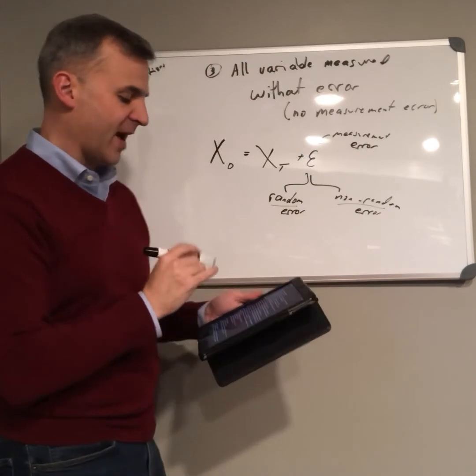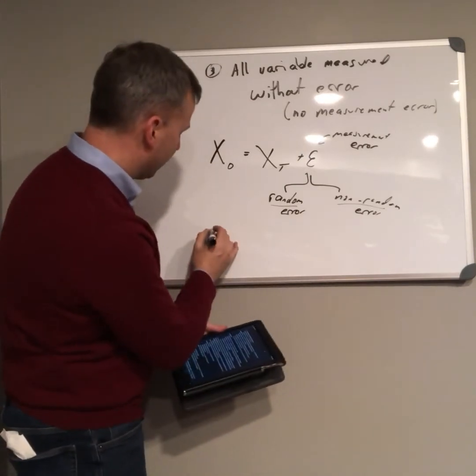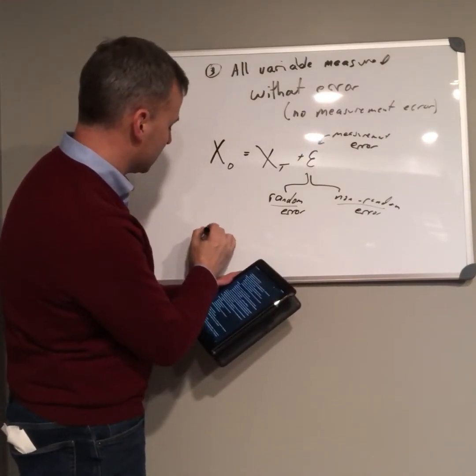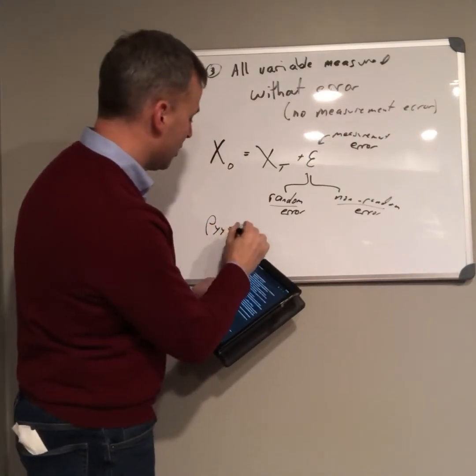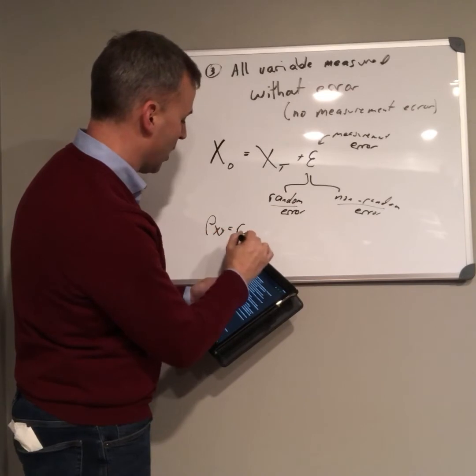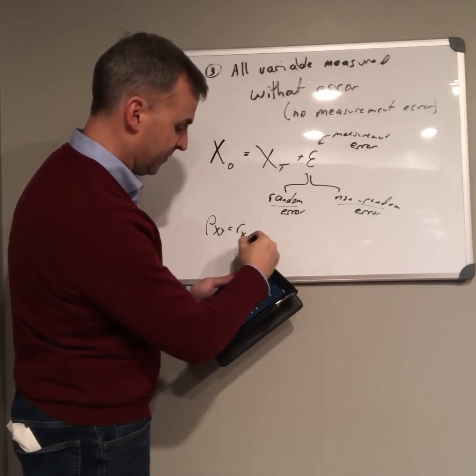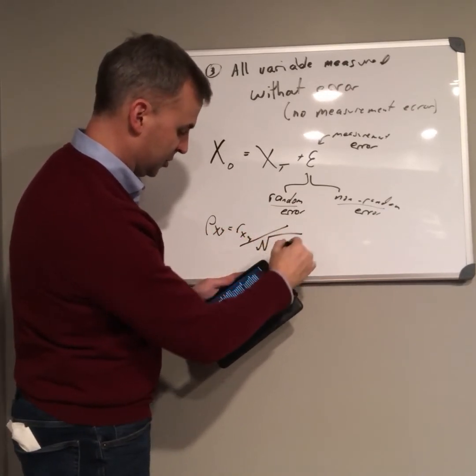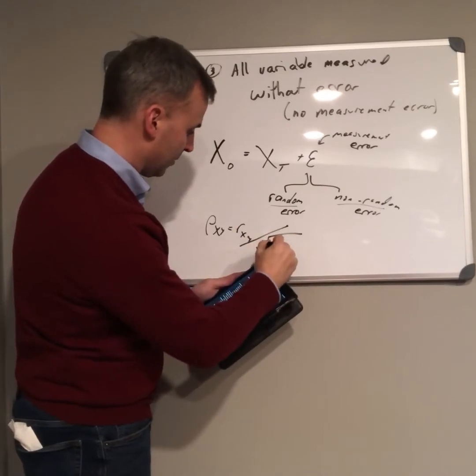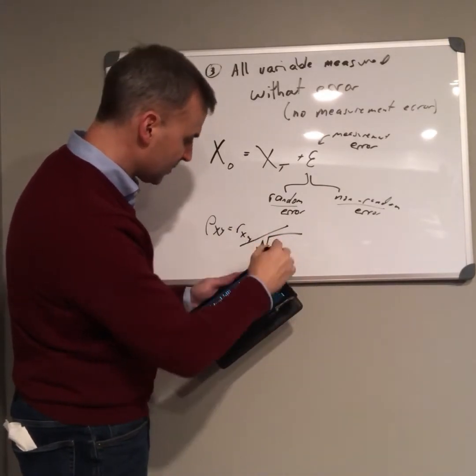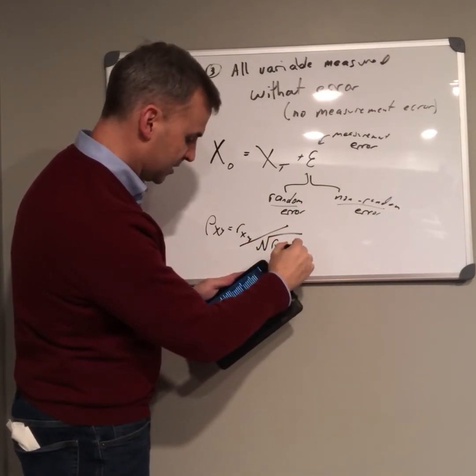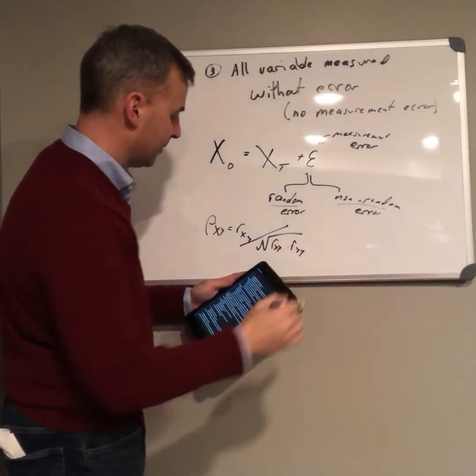We can correct for it by correlation. If we look at rho, this is kind of our true correlation, it's going to be equal to the correlation between x and y divided by the square root of the reliability of x times the reliability of y.